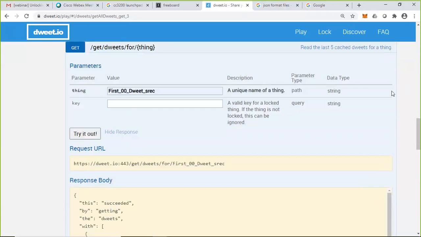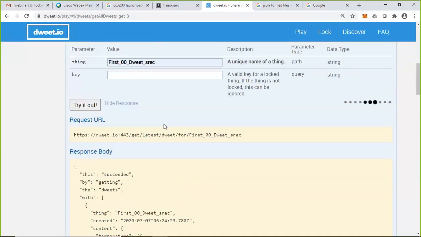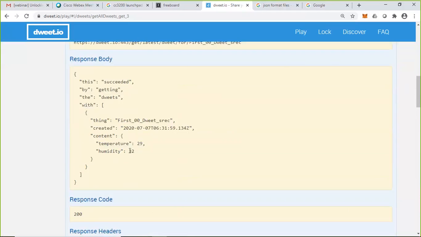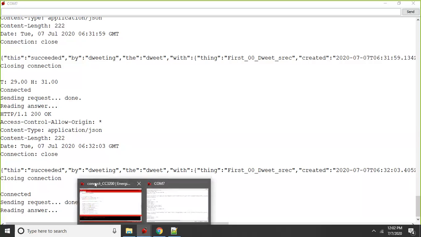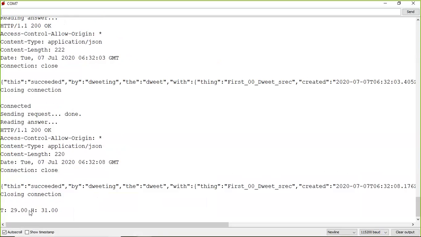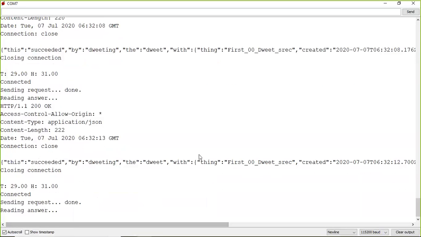So likewise, we can check this. Look into the latest one. Yeah, 29, 32, check. Yeah, 29, 31 now. Likewise, it is updating, right?